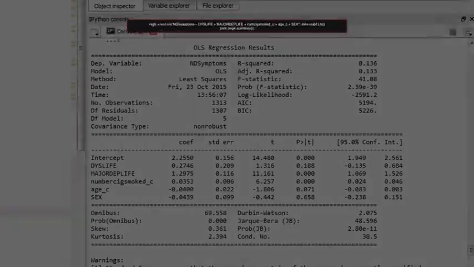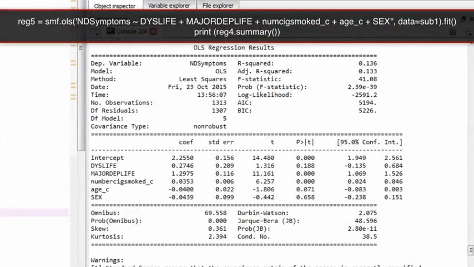included in the model. As in the previous example, using multiple regression, we can continue to add variables to this model in order to evaluate multiple predictors of our quantitative response variable, number of nicotine-dependent symptoms.